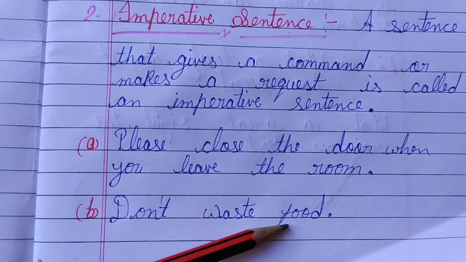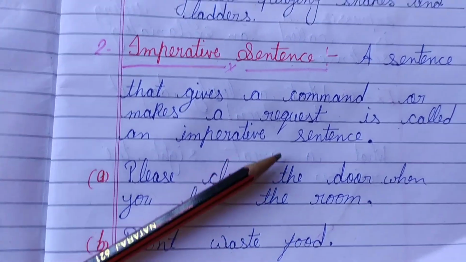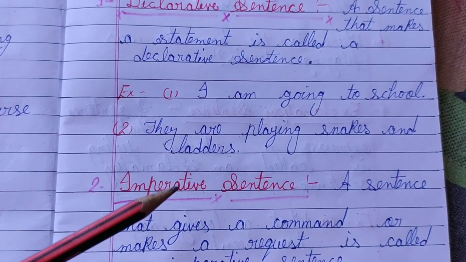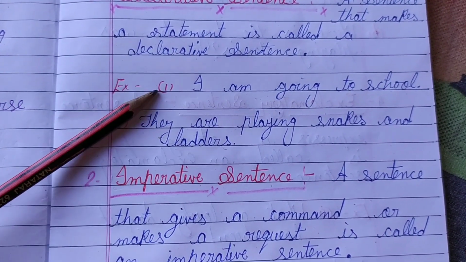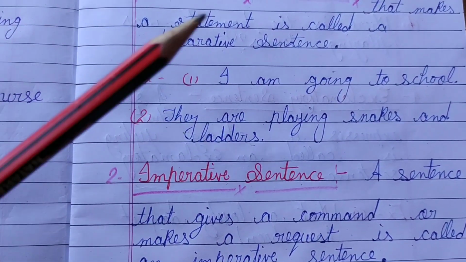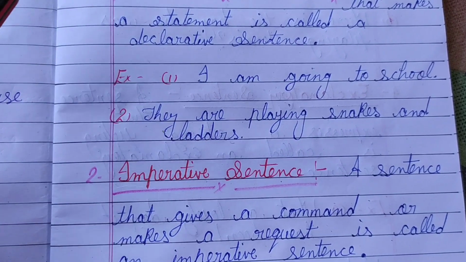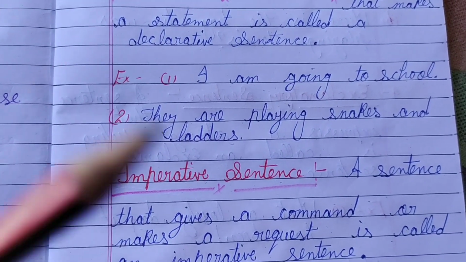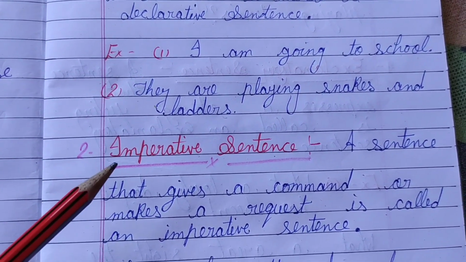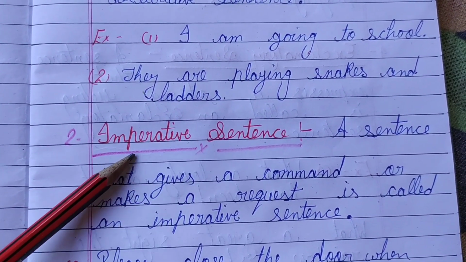Don't waste food. Please means request, and don't waste food is like a command. Statement for the declarative and affirmative. So it's so simple to learn. I hope you are getting it.